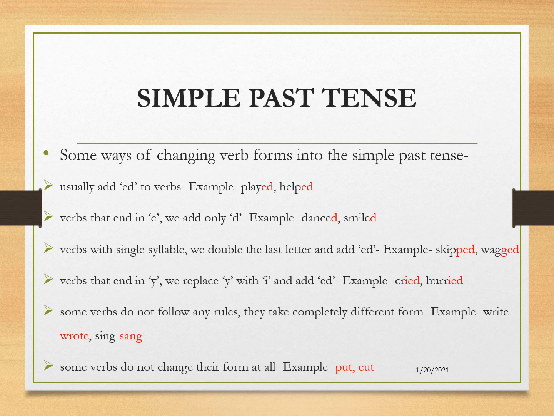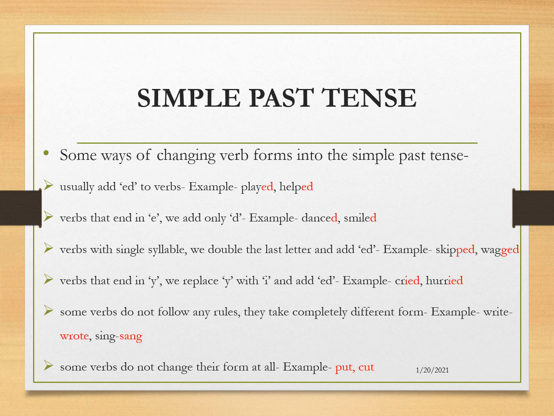Verbs that end in e, we add only d. For example, danced, smiled. Verbs with a single syllable, we double the last letter and add ed. For example, skip becomes skipped, wag becomes wagged.